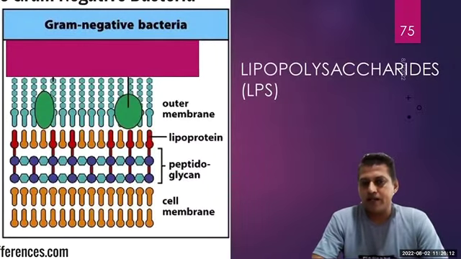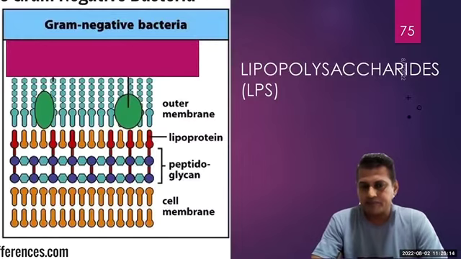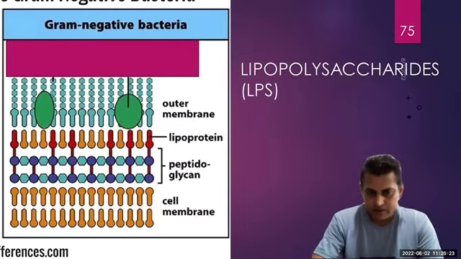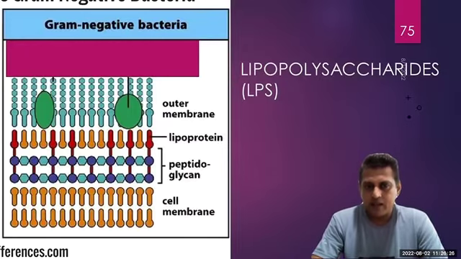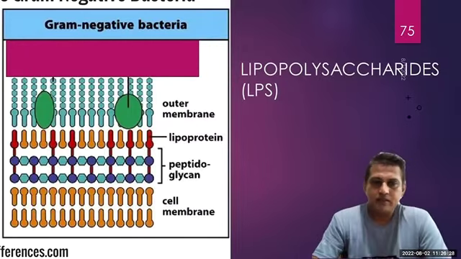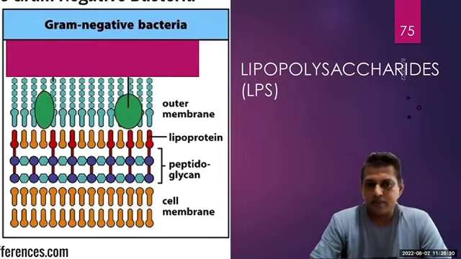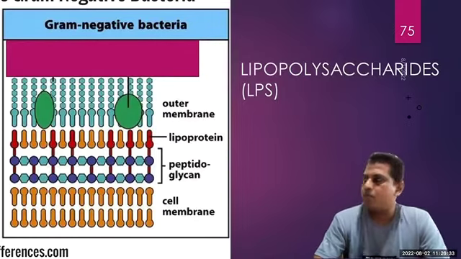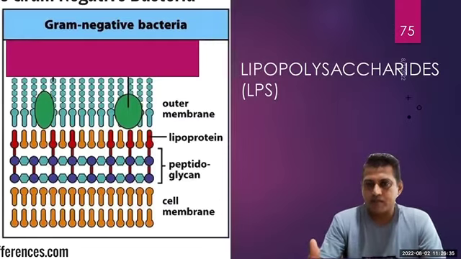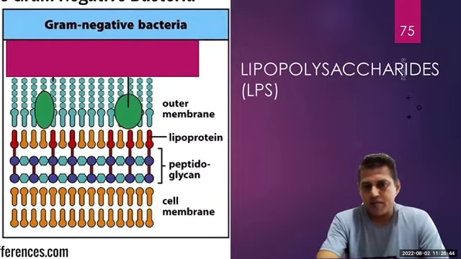And the gram-negative bacteria have a cell membrane again, and they have a very small amount of peptidoglycan layer, and on top of that there is something called lipoprotein. Lipoprotein is lipid and protein. And then it has the fourth layer, the outer membrane.